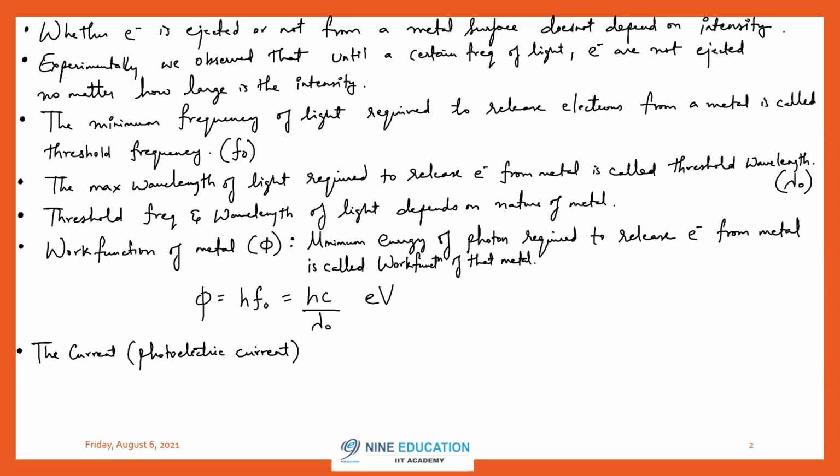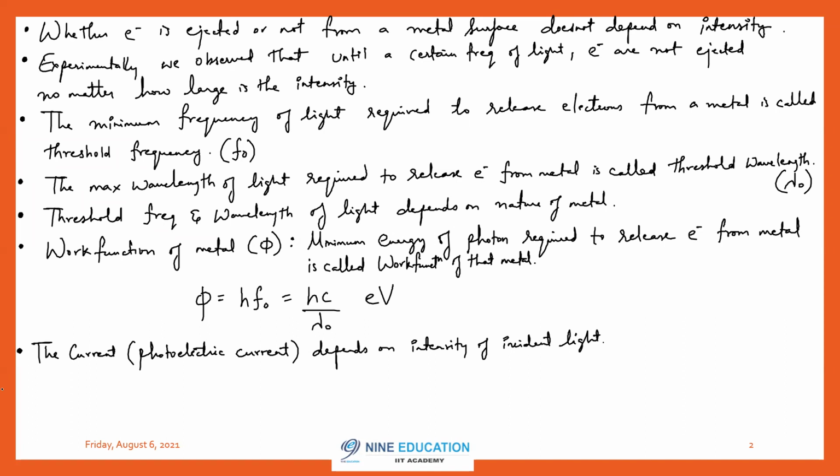So the photoelectric current depends on the intensity of incident light. If you increase the intensity, the current also will increase. If you increase the frequency, the current will not increase.